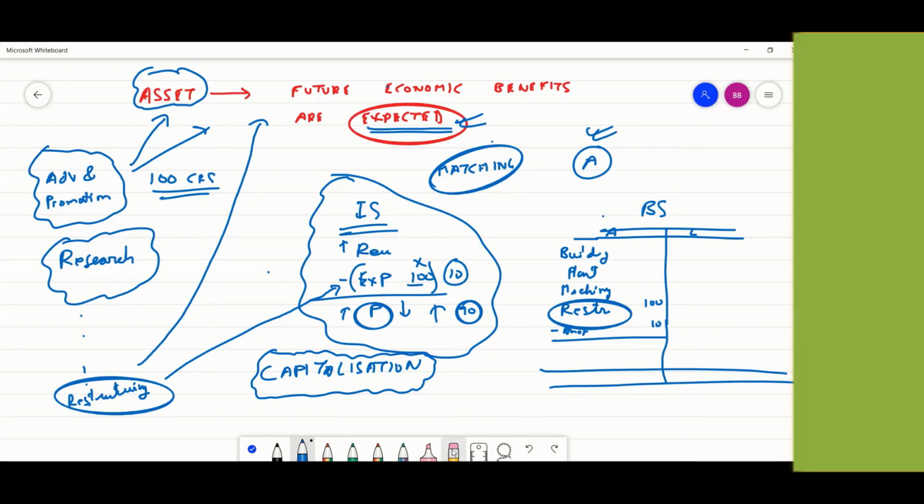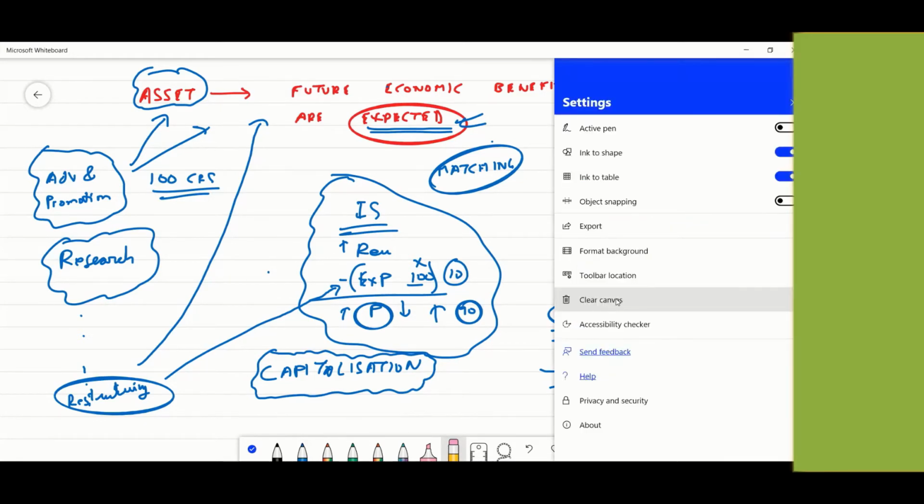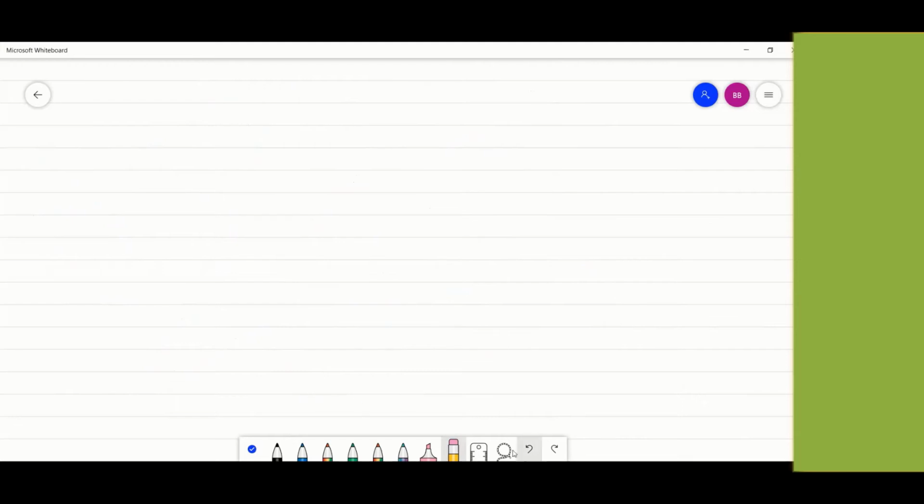Clear on this? Yes. Okay. This is a very important point. I'll just delete this. Can I delete this? Yes. I'll clear the canvas. Okay. Now let's go back to the slides.